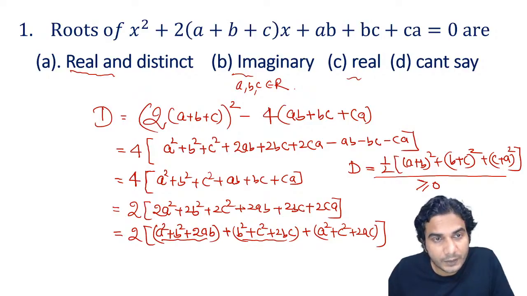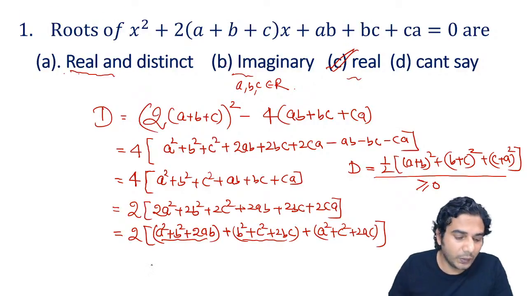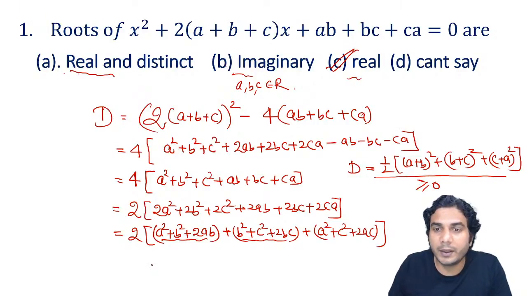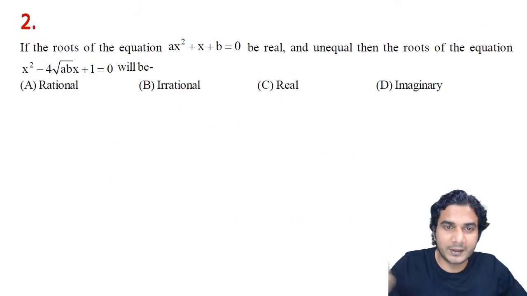So can we say real and distinct? No, because the roots can be real and equal also, right? So we won't take this option, not imaginary, and roots are real. This includes real and distinct, and real and equal. Okay, so you can say roots are real. So this was the first sum. I hope it is clear. Now let's move to another problem.